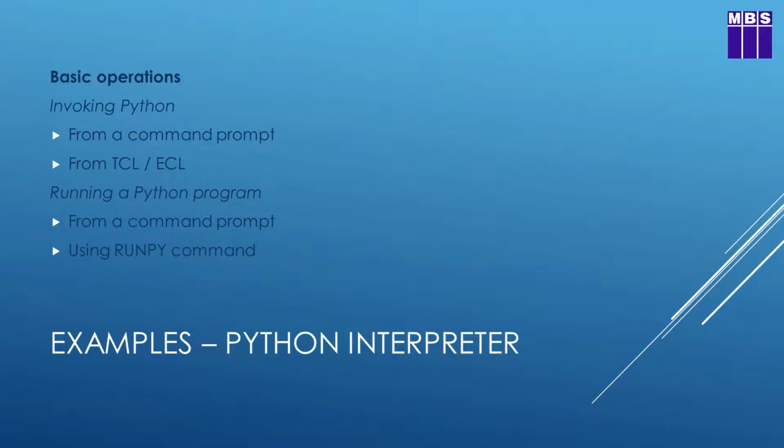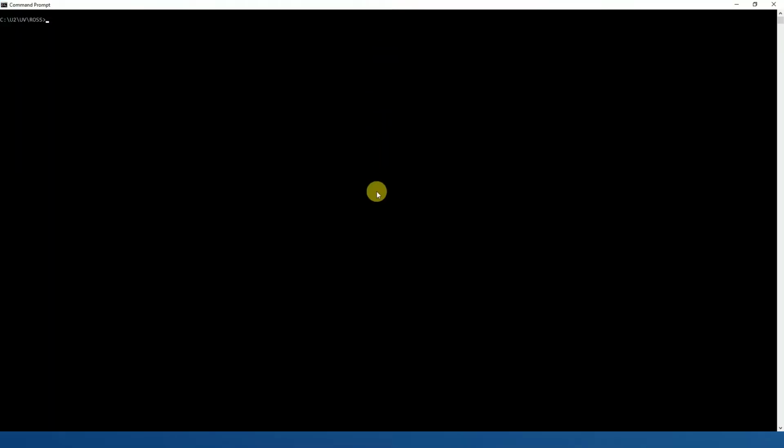Okay, let's look at some basic operations now, and the first thing we need to know is how to invoke Python. So I'll bring up a command prompt. I've got one open down here. I'll just put it onto this top window. Okay, so I'm running on Windows. Here's my Windows operating system command prompt, and to invoke the Python command interpreter, I just use the python command. So I run python, and there we are. The triple greater than arrow prompt there shows me that I'm in the Python command interpreter. From there, I can just start typing commands. As we said, there's no compile phase with Python. Once the interpreter is open, you can start running Python.